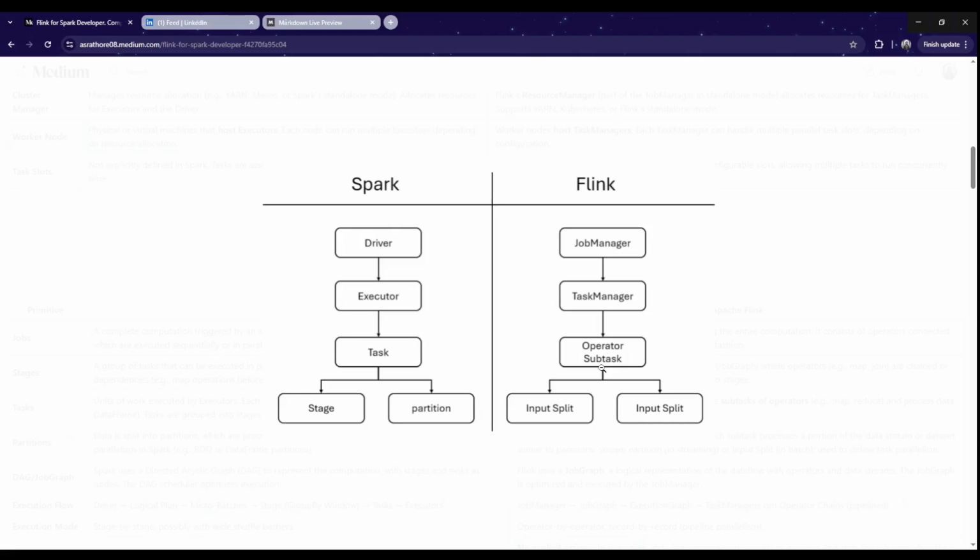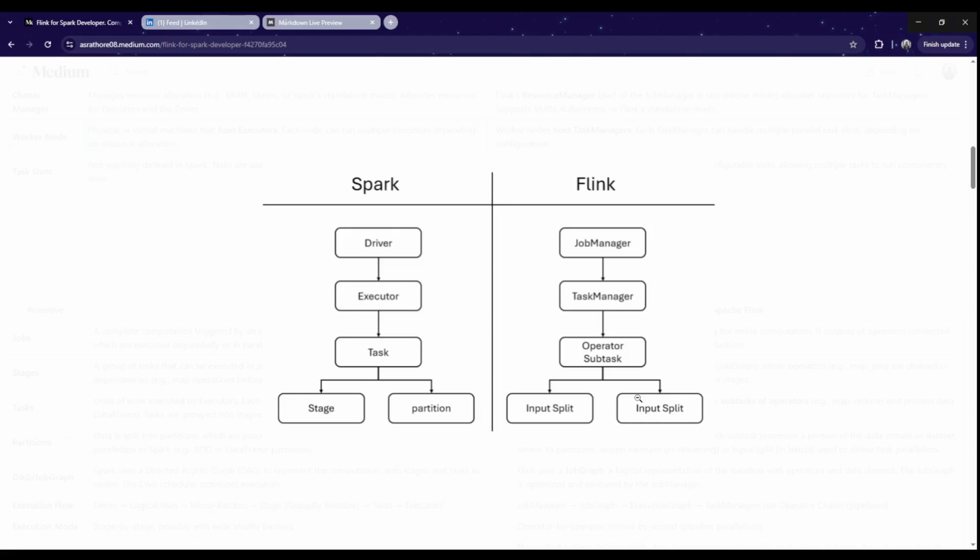All the transformations that we do, for example aggregation, filtering, or any other operation, Flink does everything with the operator chain. Each operator's instance is called a task, and they work on an input split. So just as a Spark task works on a partition, the operators work on the input split.